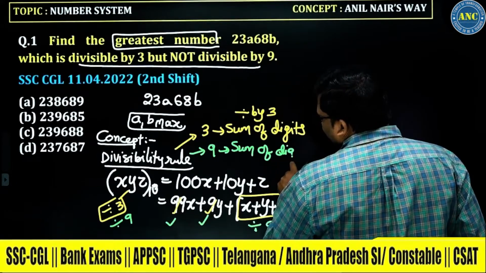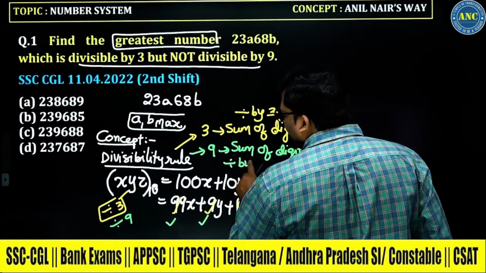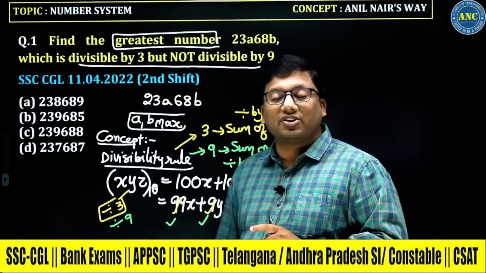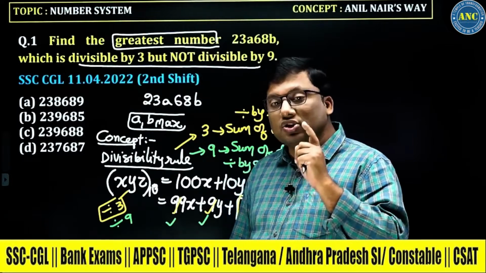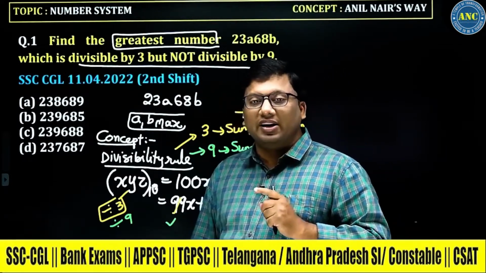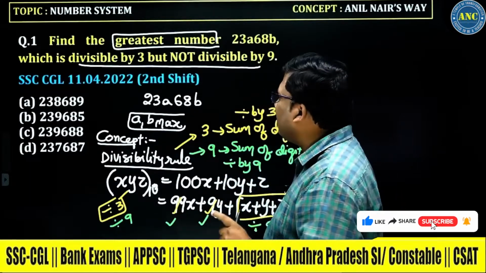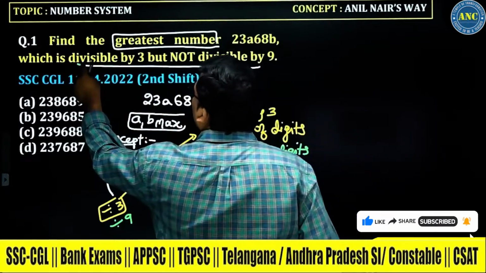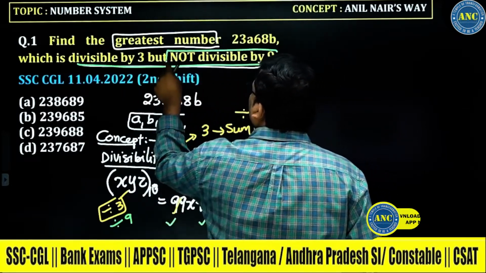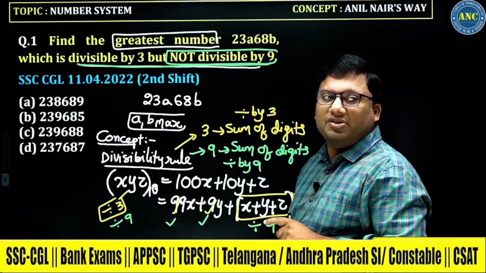I hope the divisibility rule of 3 and 9 is very much clear to you. Divisibility rule for 3 is the sum of the digits should be divisible by 3. Divisibility rule for 9 is the sum of the digits should be divisible by 9. Please read the question. Divisible by 3 but not divisible by 9. The number should not be divisible by 9.